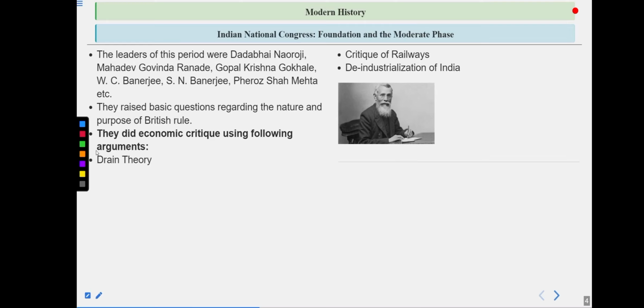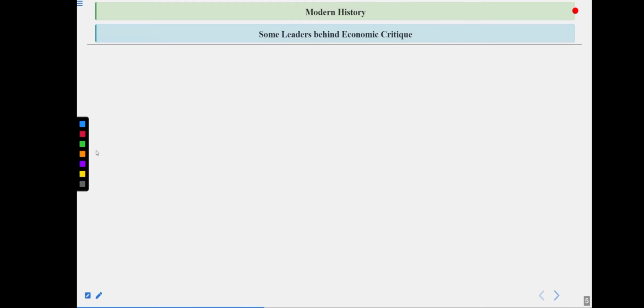If we talk about the Indian National Congress, in the earlier phase a lot of different people, like you can see here, were part of it, and they started introducing their theories and creating awareness among the people. Another one: some of the leaders behind the economic critique, so let's read about them also.